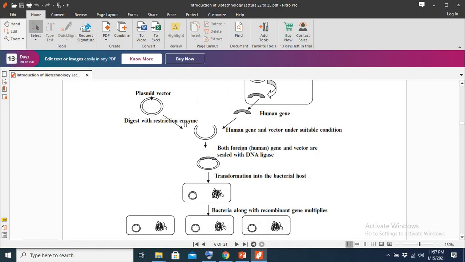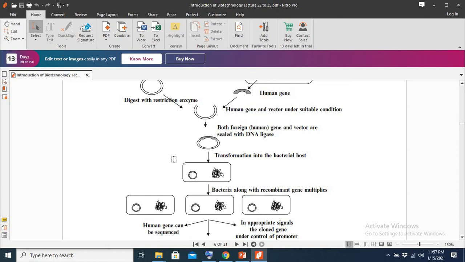And what is genetic engineering? Genetic engineering is where we engineer this gene that we isolated from a human cell into a plasmid. So this is the genetic engineering, or this is the biotechnology.